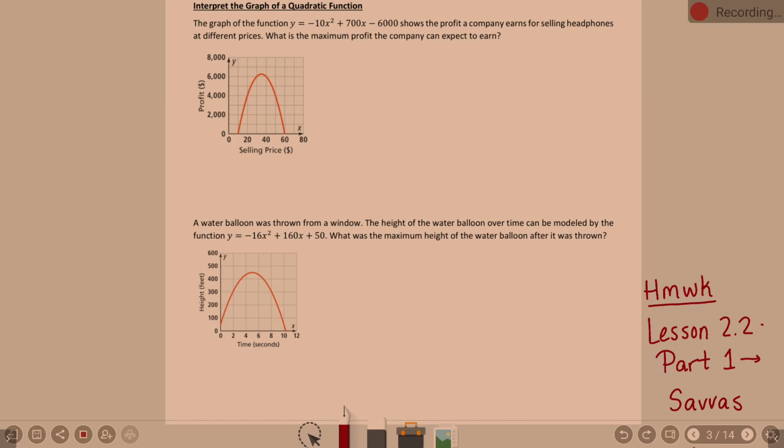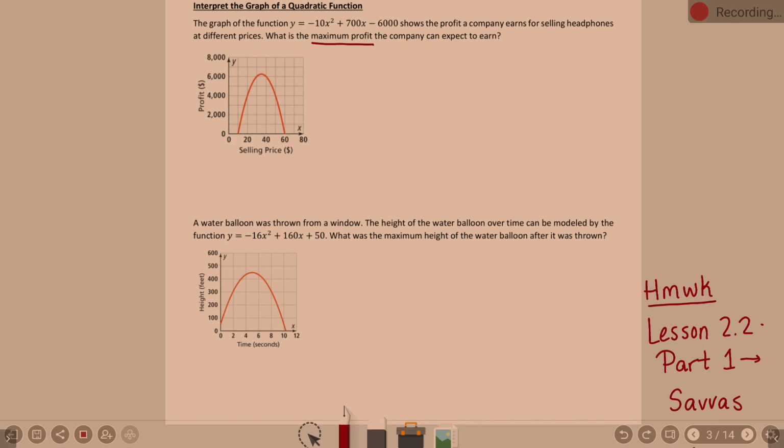So, the graph of the function y equals negative 10x squared plus 700x minus 6,000 shows the profit a company earns for selling headphones at different prices. What is the maximum profit the company can expect to earn? Okay.